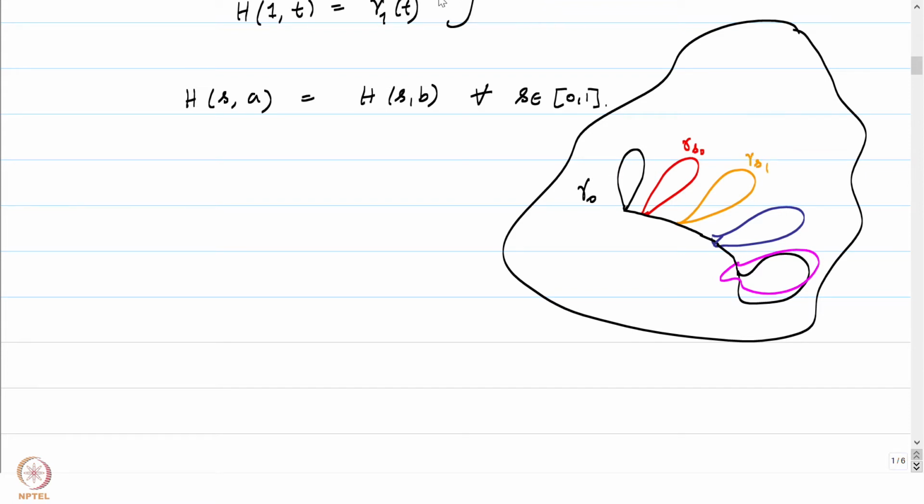I don't know which stage this will be capturing, but anyway, s2 and so on, where gamma s of t is capturing the closed curve at the stage s. This image is representative of what is being written down here. So yet again, this is a closed curve slowly deforming to another closed curve. Remember that in this case, we are only demanding that at every stage the curve is a closed curve.